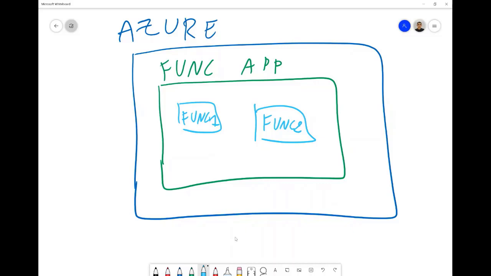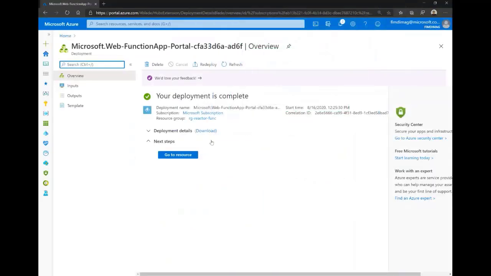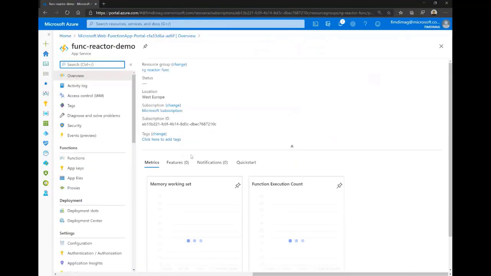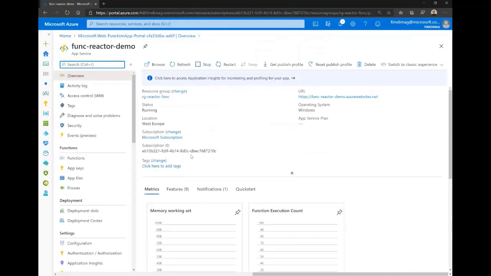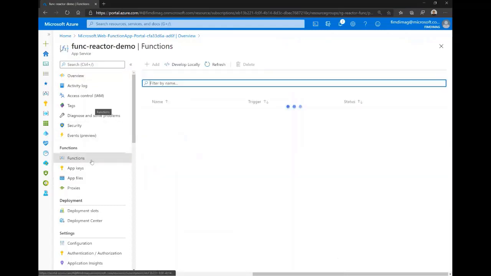So from the developer side, when we develop and publish the functions, we have many solutions. First of all, we can manage all of these functions inside Azure directly from the portal, and we have this possibility. Here, after creating the function app, we have the list of our functions.